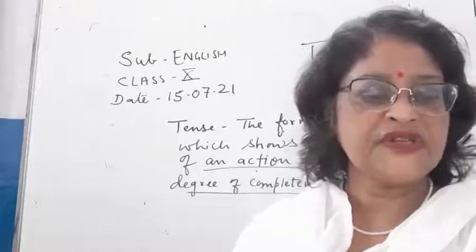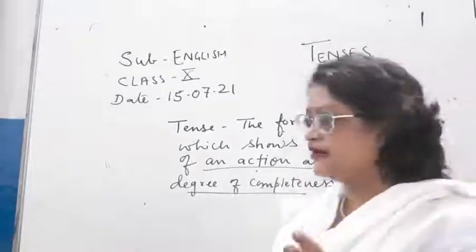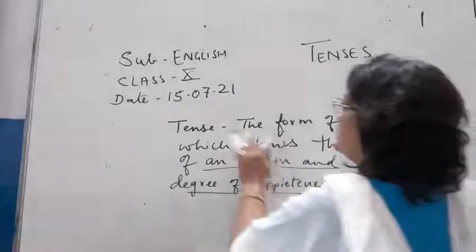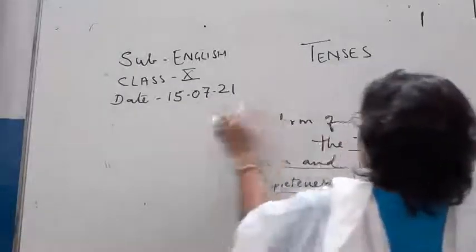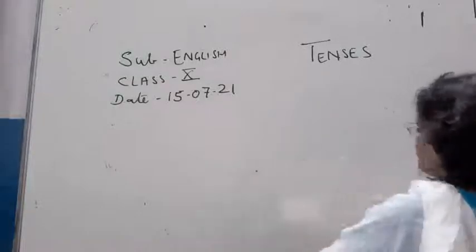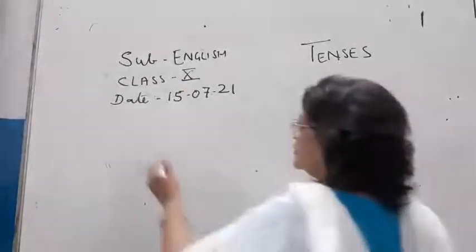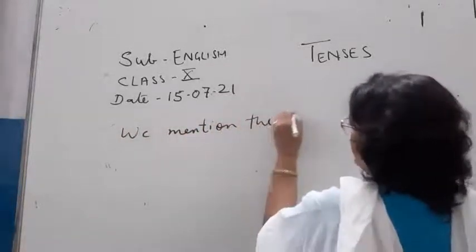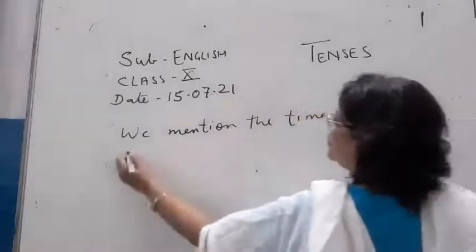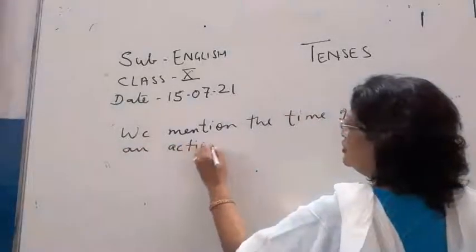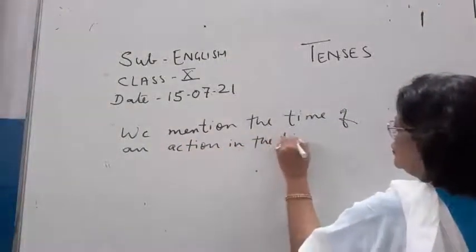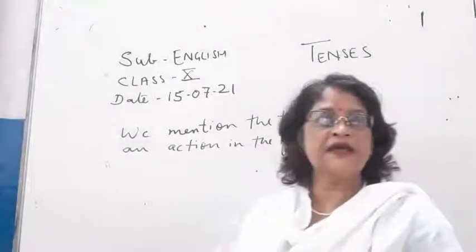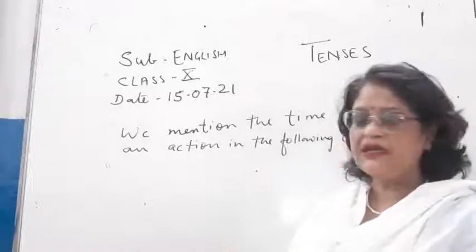Children, we mention the time of an action in the following way.